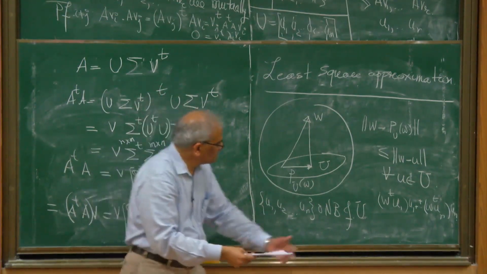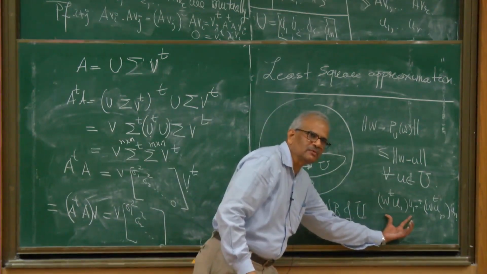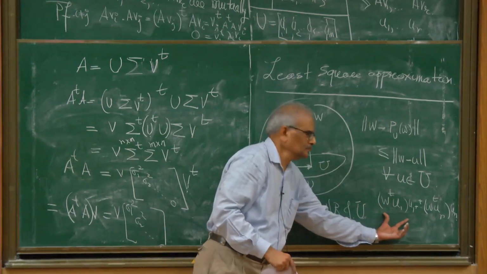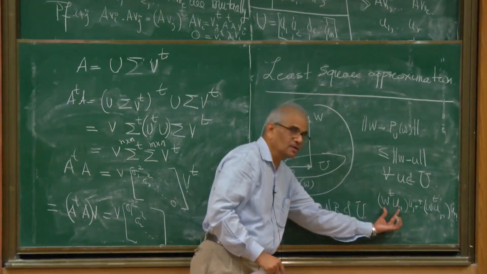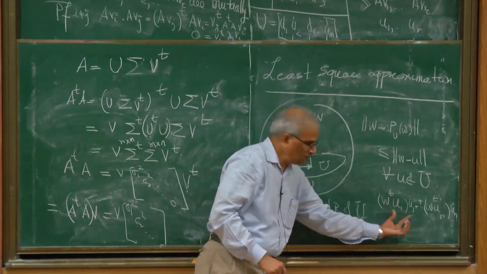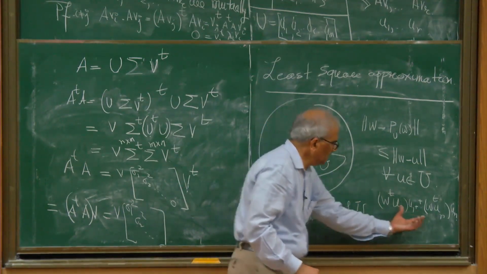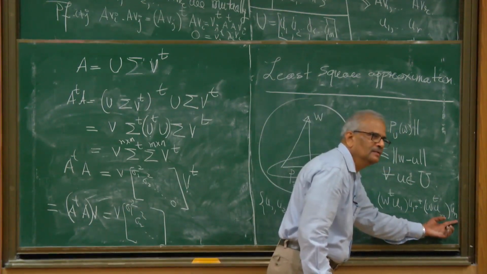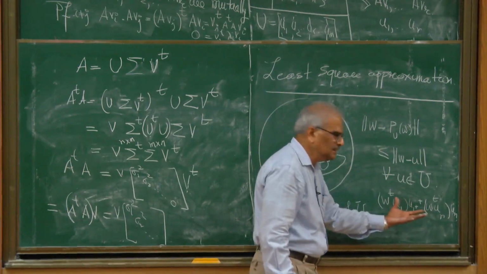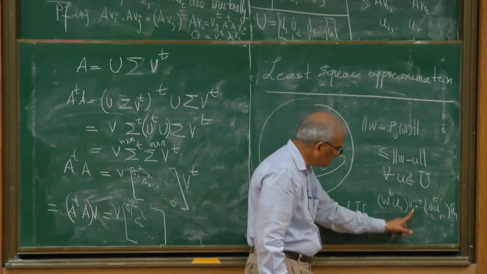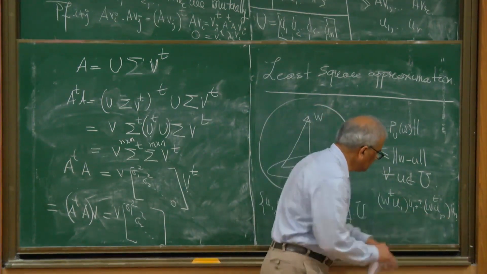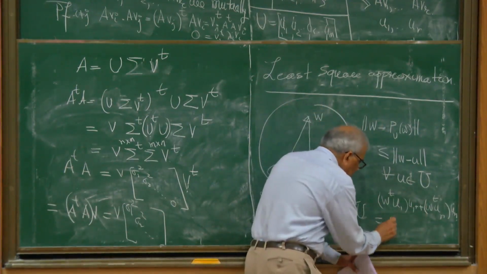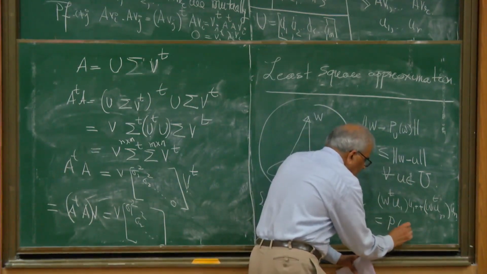This is the projected vector in the direction of the line spanned by U1: the dot product of W with U1 multiplied by U1 to indicate the direction, and so on up to the projection of W in the direction spanned by UN. Add all these projections. This is inside the space U because it is a linear combination of U1, U2, up to UN. This is called the projection of W on U.